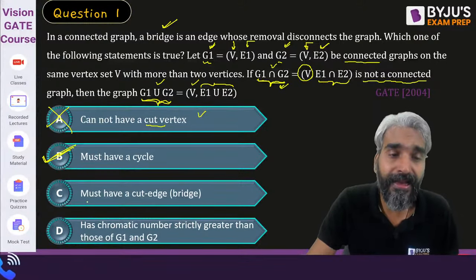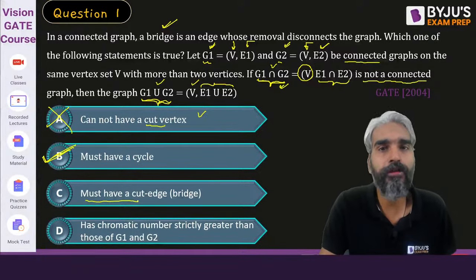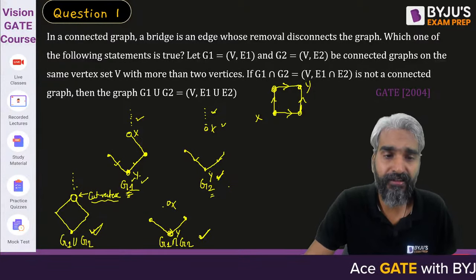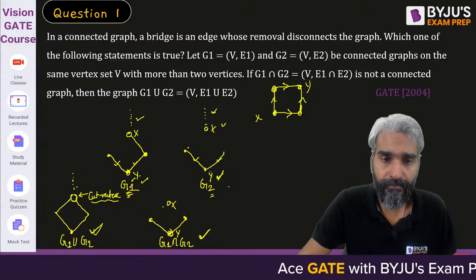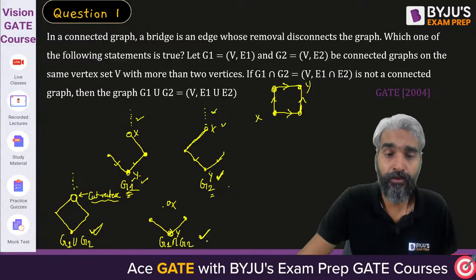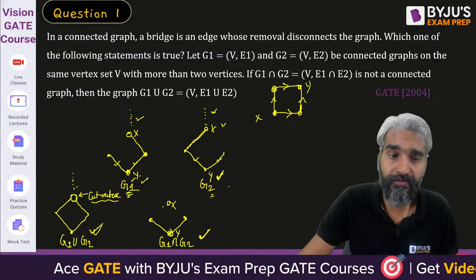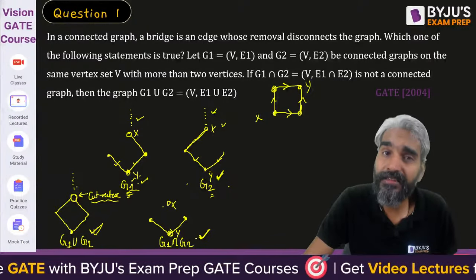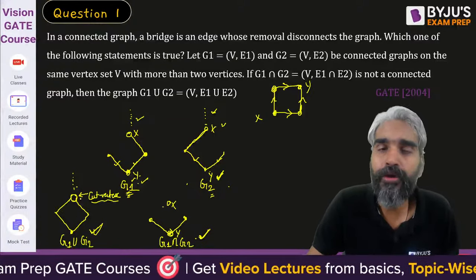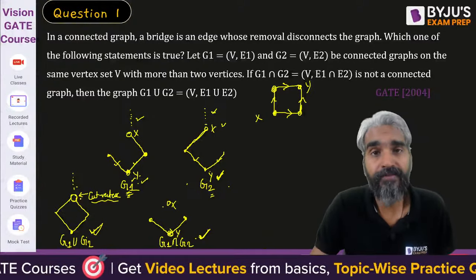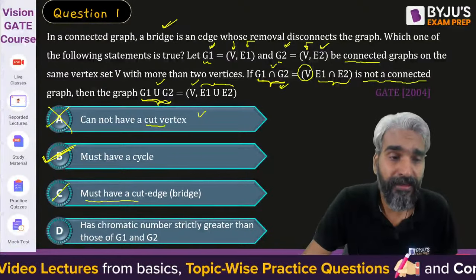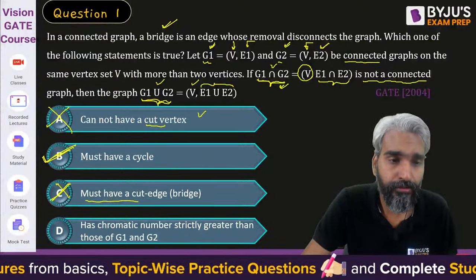When they say it must have a cut edge, this is also wrong, because in this case, if we consider this as G1 and this as G2, then this will be G1 intersection G2. G1 is connected, G2 is connected, G1 intersection G2 is disconnected, and G1 union G2 is connected, but there is no cut edge in the graph G1 union G2. Therefore, the statement that it must have a cut edge is also false.